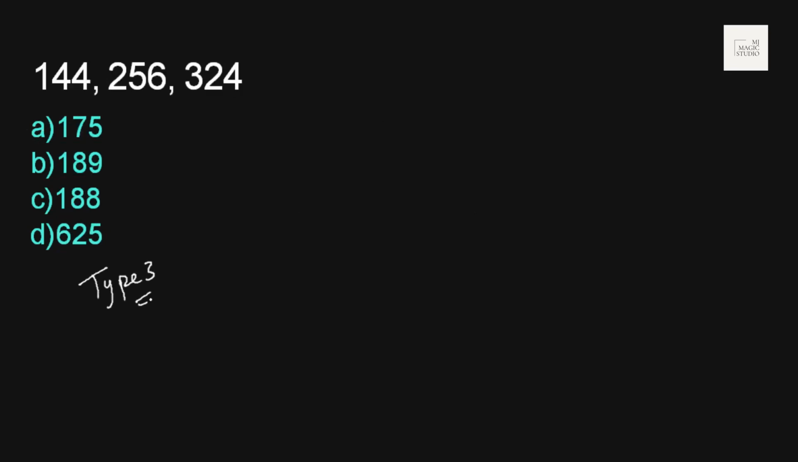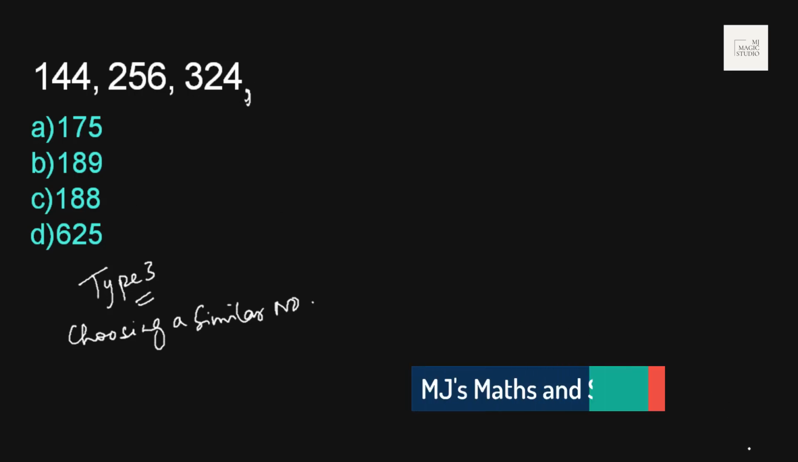Okay, type 3. Type 3 is like choosing a similar number. We need to choose a similar number in this case. If 144, 256 and 324 are related to each other somehow, then what should be the next one in this list so that all four are from the same character or same society, maybe. So choosing a similar number, choose that number which has the same relationship among the given three numbers.